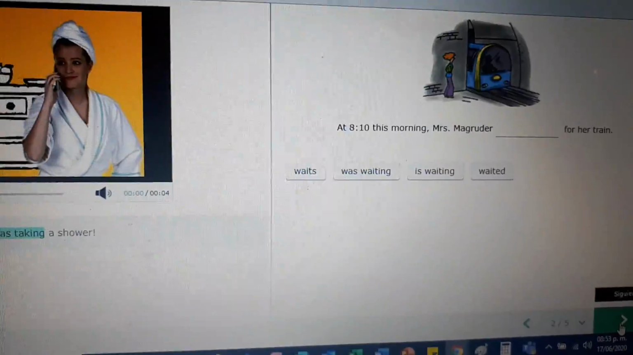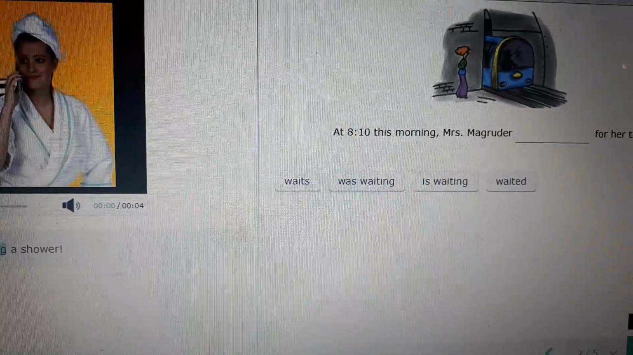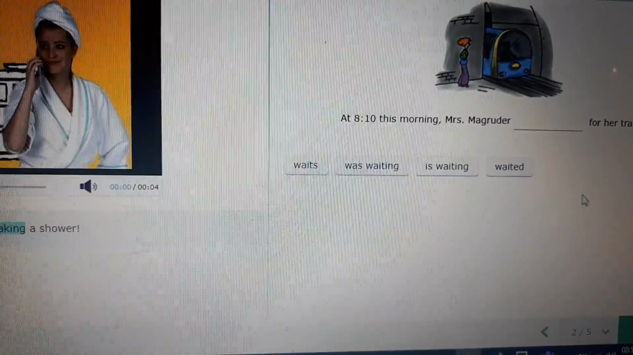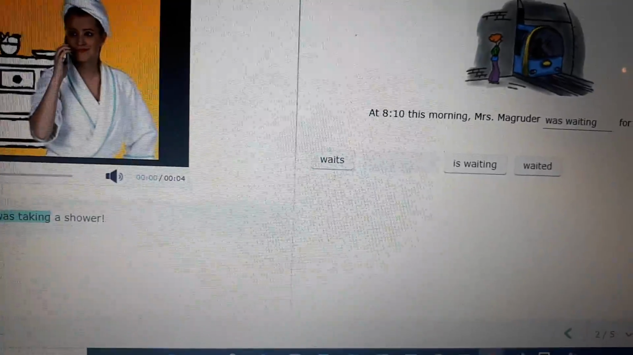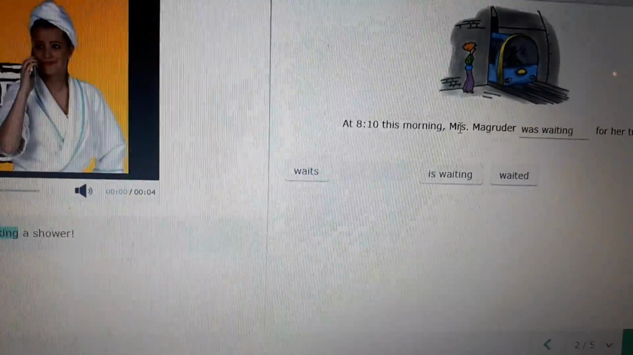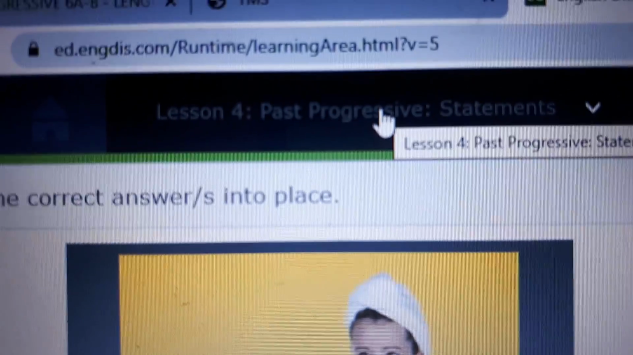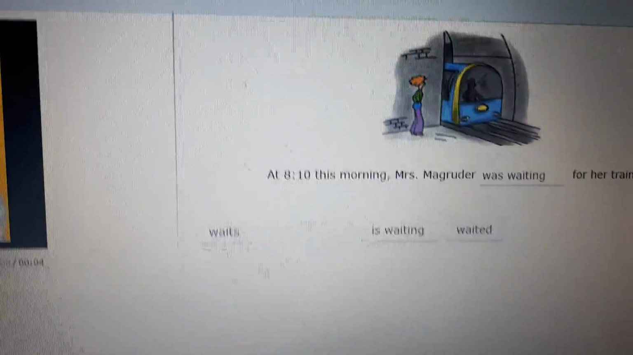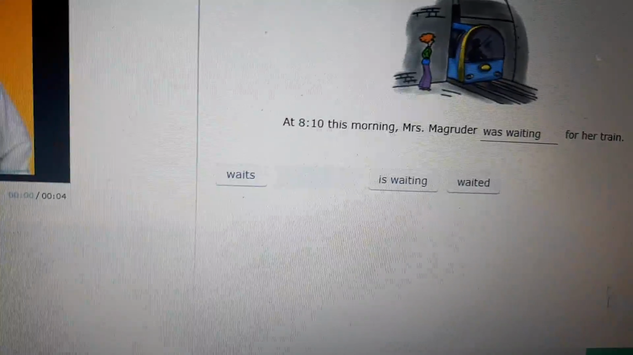Then we have this another one, at 8:10 this morning, Mrs. Magruder what? Was waiting for her train, okay? Was, okay? Because Mrs. is singular, was is for singular, and we're talking about past progressive. Creo que no se ve muy bien, pero past progressive. So we need to use with was or were.